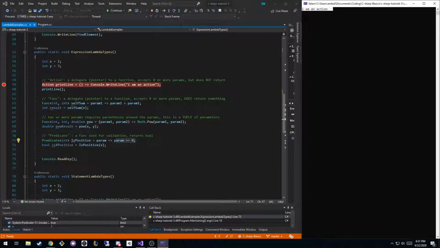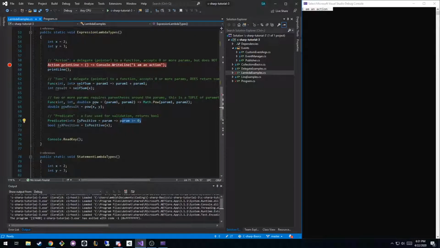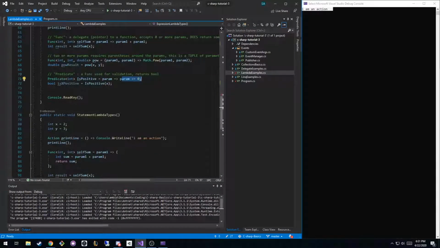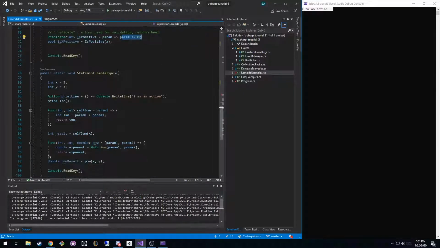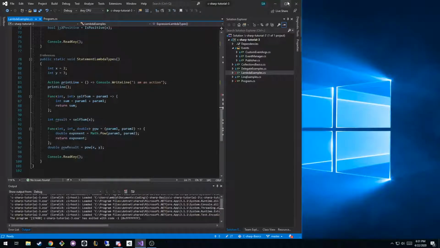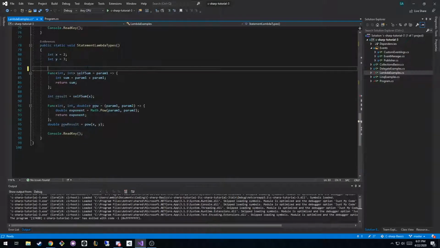So do we want to go over more examples of... Actually, I'll ask that question in a second. We're going to go to statements, which are literally the same thing, but you can do multiple lines inside of it. So if we go to a statement lambda, the only difference is when I declare, I guess we don't need the action anymore.